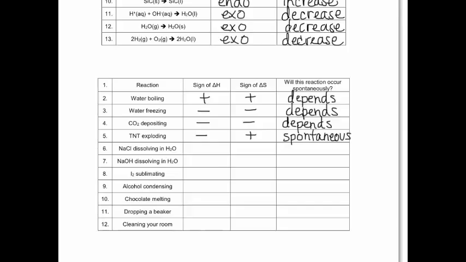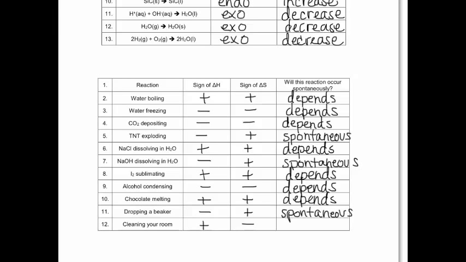Sodium chloride dissolving in water. So sodium chloride dissolving in water you can find in Table I. It's the third one up from the bottom. And delta H is positive. And it is becoming more random. So this one again depends on temperature. All right, at this point you should be pausing this and I'm going to fill in the rest of this and you can check your answers.